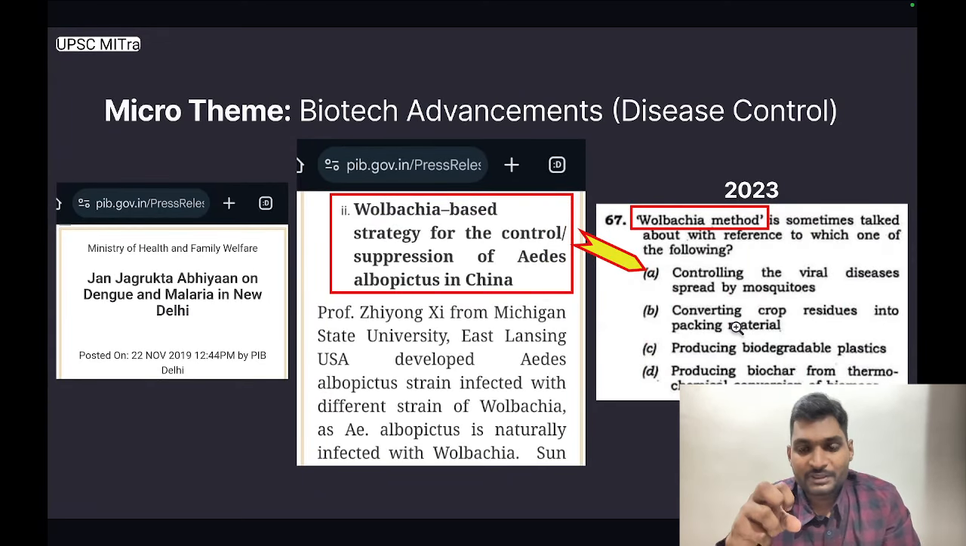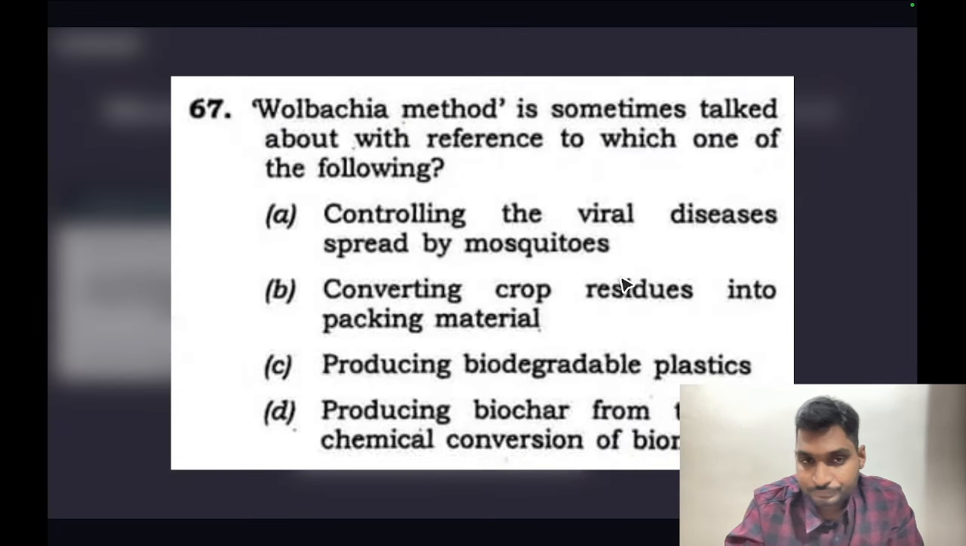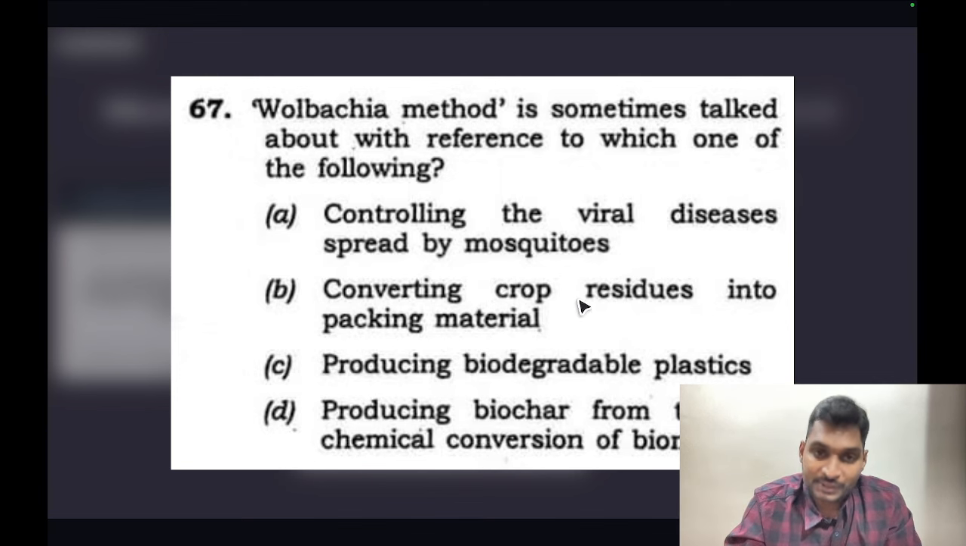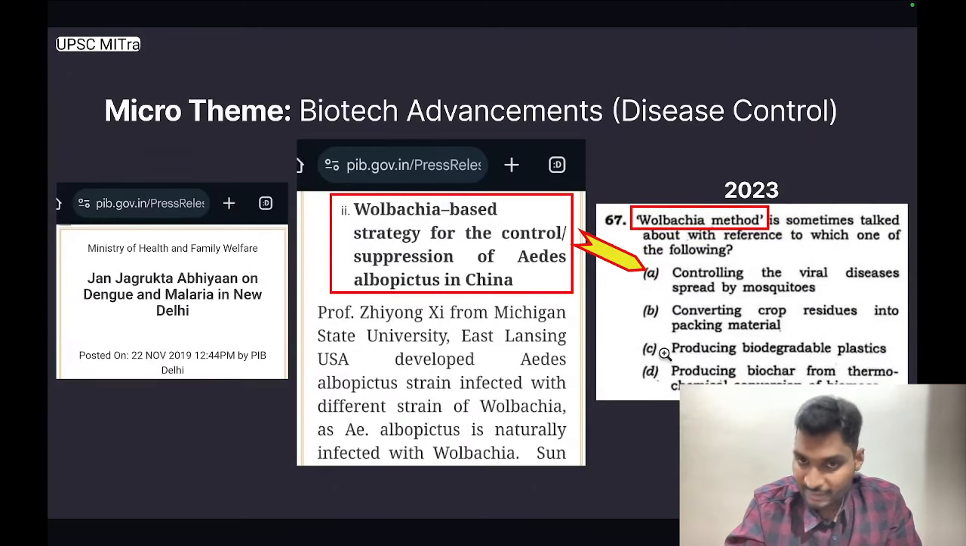UPSC picked up this information and framed a direct question in Prelims 2023. This was the question. Wolbachia method is sometimes talked about with reference to which one of the following? And the correct answer is option A, controlling the viral diseases spread by mosquitoes. Again, a direct question picked up from this particular press release under the micro theme of biotech advancement, disease control.